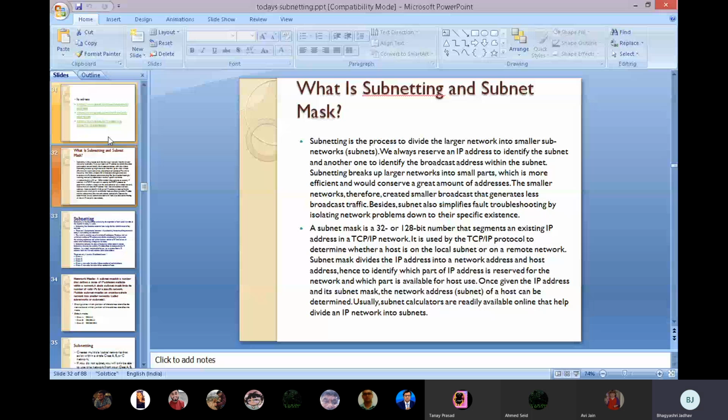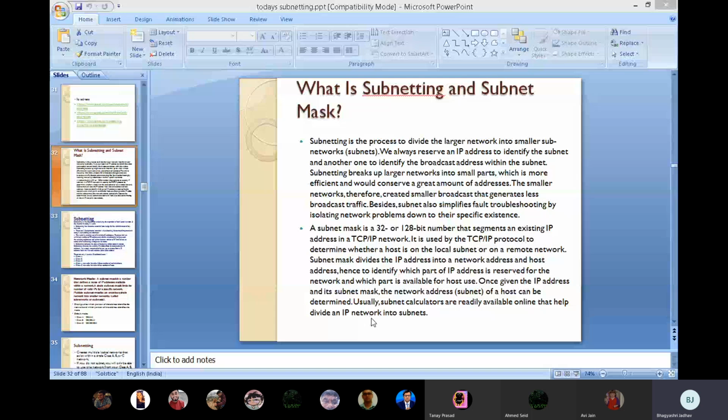The subnet mask divides the IP address into network address and host address, hence identifying which part of the IP address is reserved for the network and which part is available for host use. Once given the IP address and its subnet mask, the network address or subnet of the host can be determined. Usually, subnet calculators are readily available online that divide an IP network into subnets. What is the working of a subnet? It divides the IP address into 2 parts: a host address and a network address.